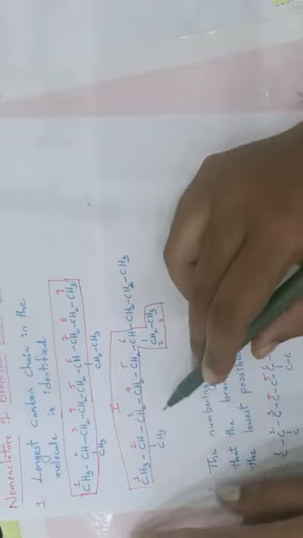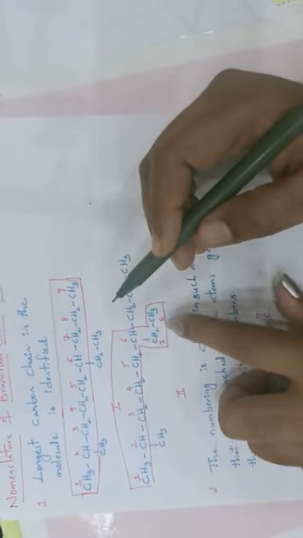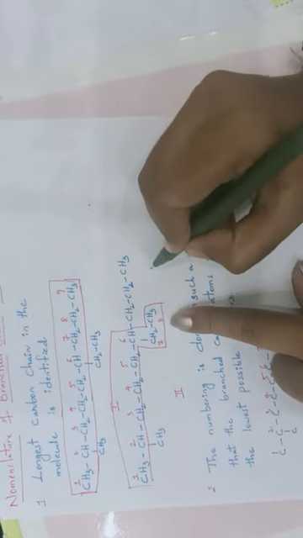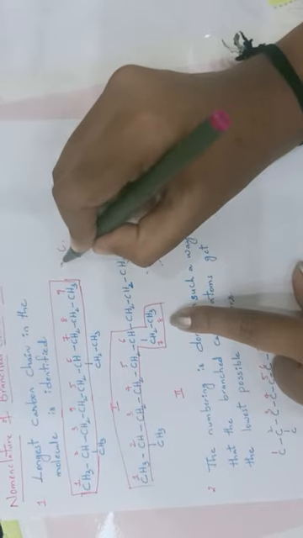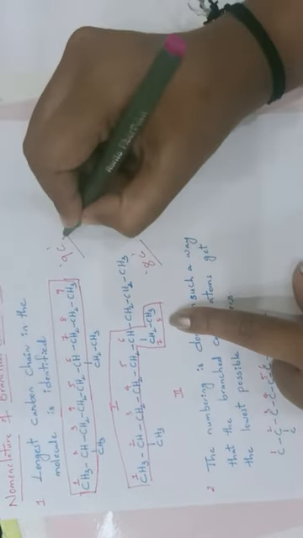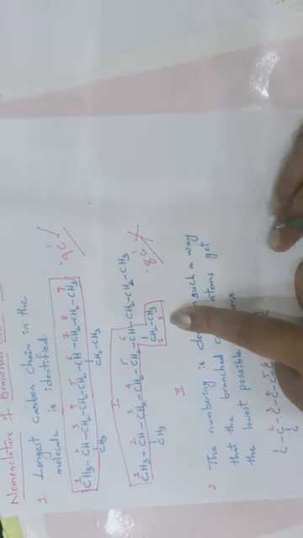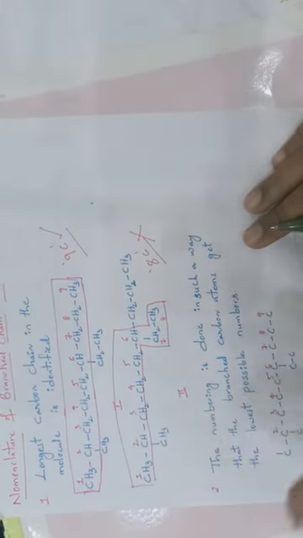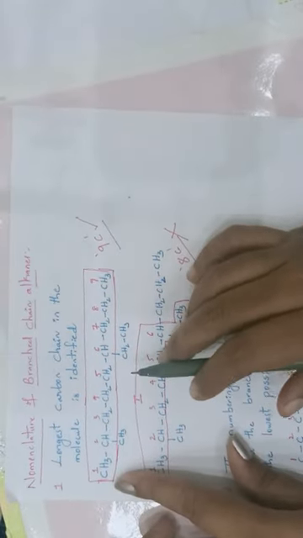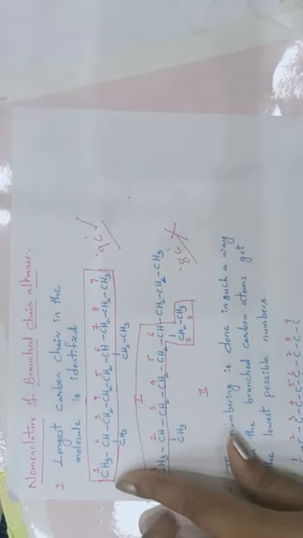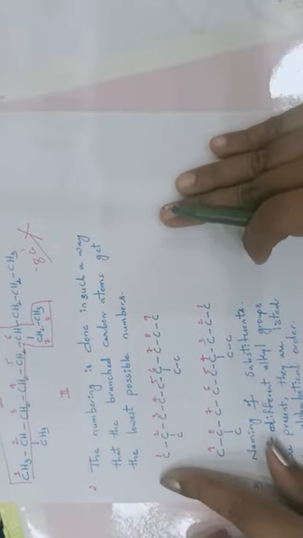Continuously it should be present. So 1, 2, 3, 4, 5, 6. 6 is connected to 7, 8. Here it is giving only a longest carbon chain with 8 carbons, and the other is giving a longest carbon chain with 6 carbons. So it is the correct way to select the parent chain, and this is not to be selected as the parent chain. The second one is not connected. So the first point we have to follow to name a branched chain alkane is to pick the longest carbon chain. Next, let us move on to the second point.